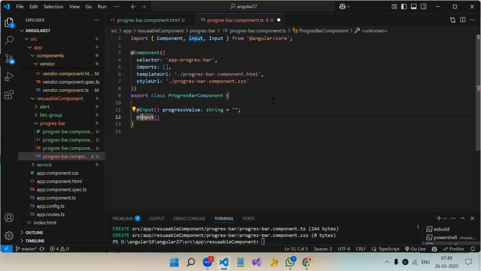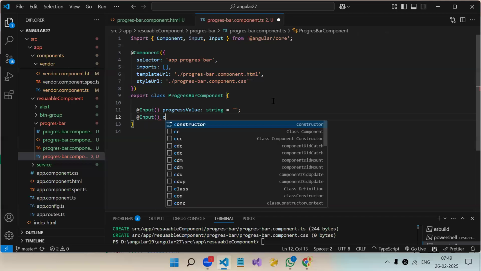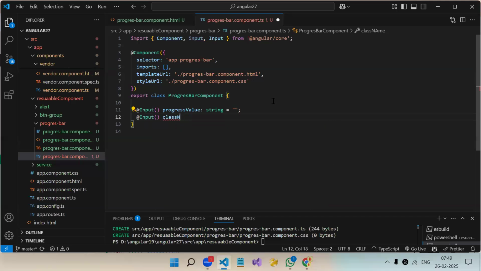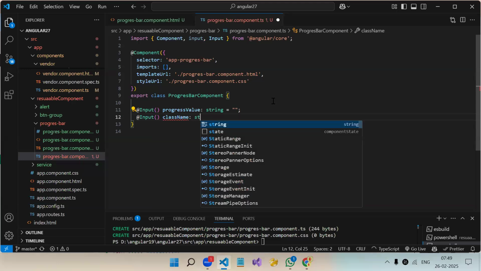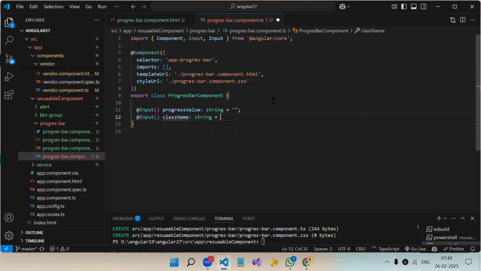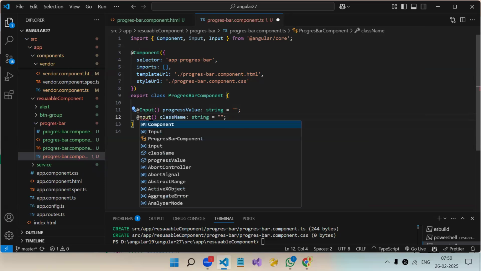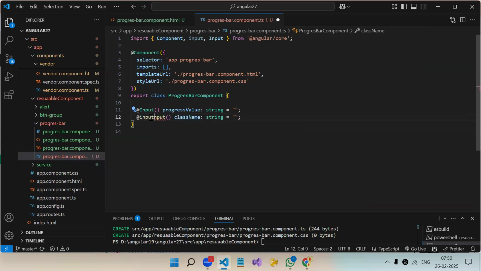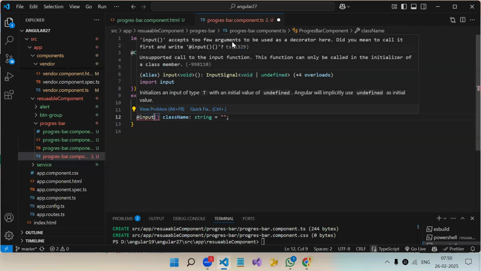We can ask directly for the class name, like red, danger, warning, whatever class name we have. This input is a class, right? The capital I one. Class name means alert. The small one is a property, I think an interface is there. Let's see. Accept too few arguments given, user decorator. Did you mean to call it first? Unsupported call to the input function? No, this is something else.